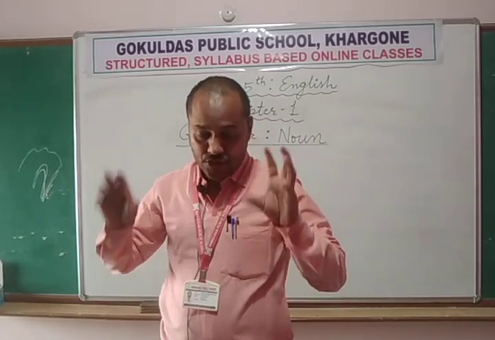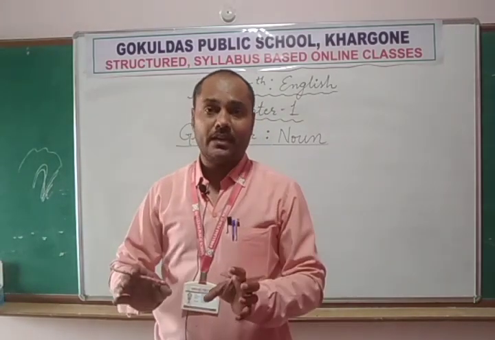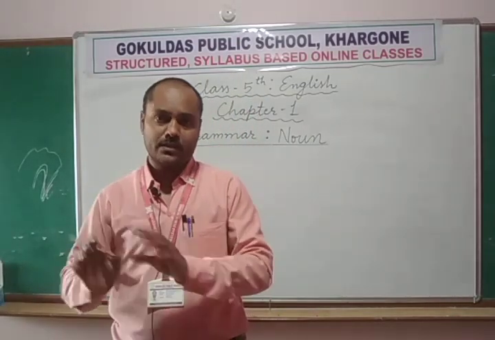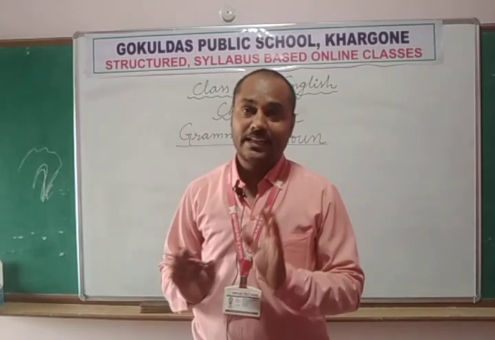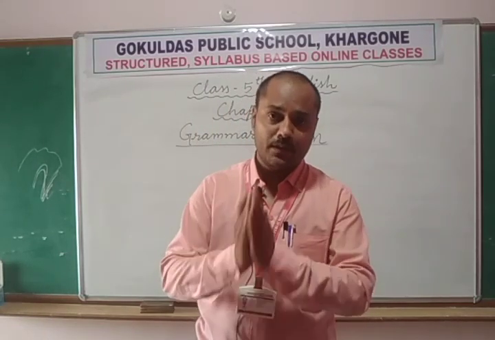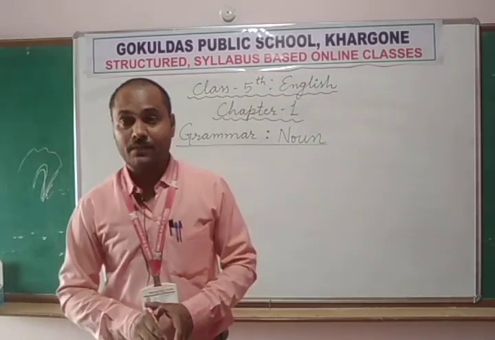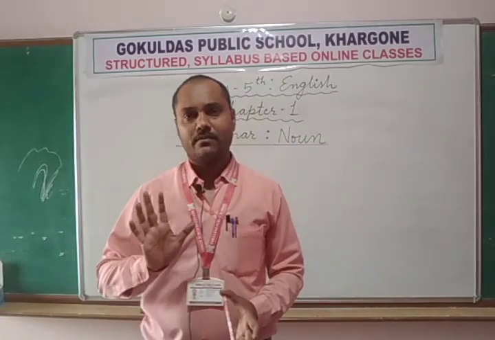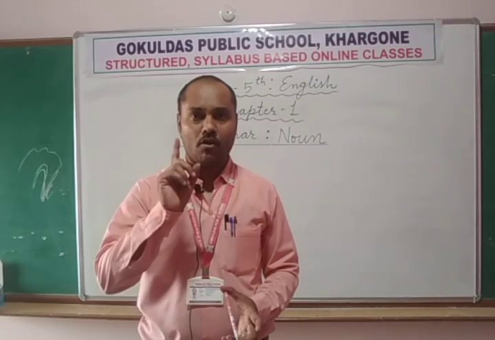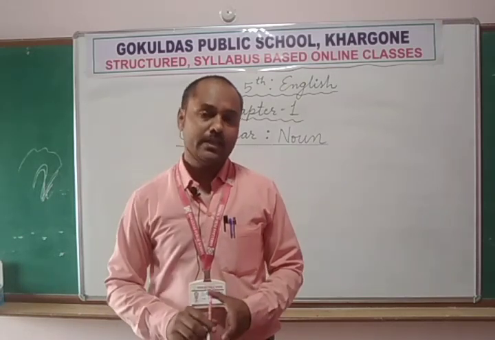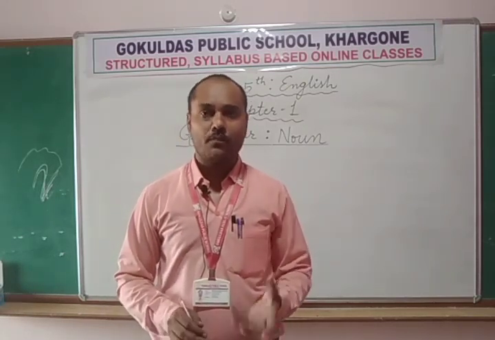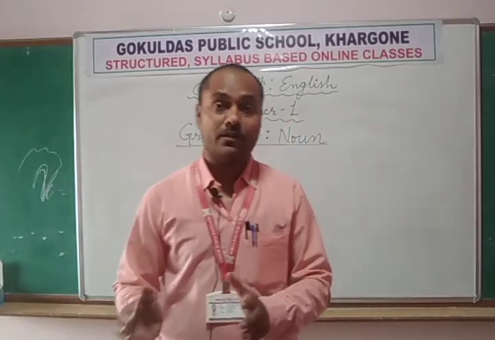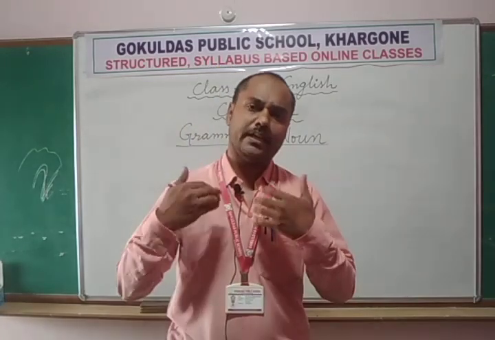So when a general or common name is given to a special type of person, thing, place or animal, that is called a common name or common noun. Just like boy. Boy is the name of every boy. Means every boy in the world has a common name, that is boy. Similarly, girl. Girl is commonly used for any girl. It is not specific for only one girl. It can be used for any girl in the world.